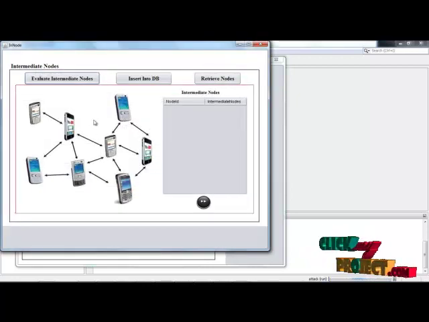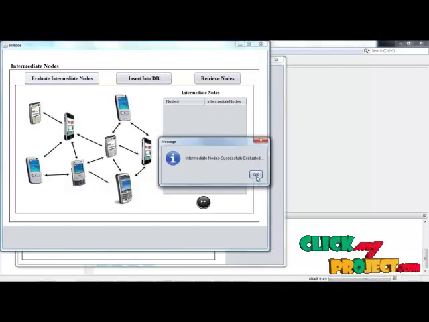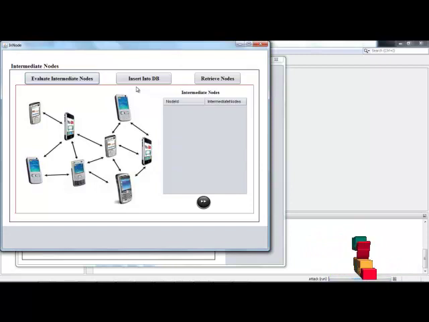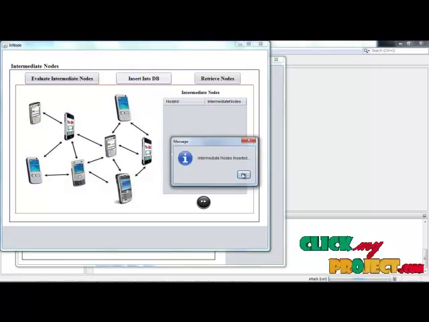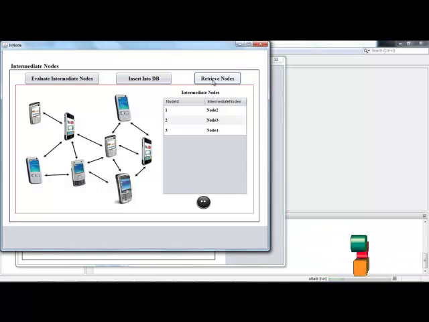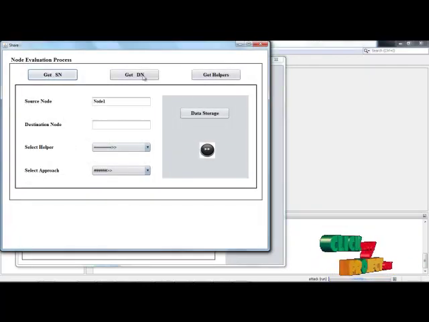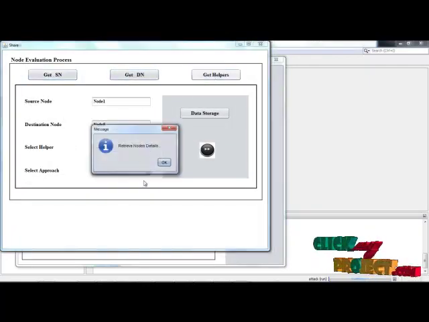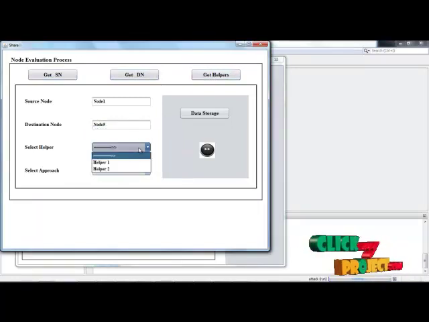Then click the next phase. Here, intermediate nodes are evaluated, and the intermediate nodes and the helper nodes are stored in the backend for the evaluations and retrieved in this process. Click evaluate intermediate nodes, then the intermediate nodes are successfully evaluated, then click insert into DB. Intermediate nodes are inserted, then click retrieving nodes. Node ID and intermediate nodes are calculated, which are the intermediate nodes between the source and destination nodes.